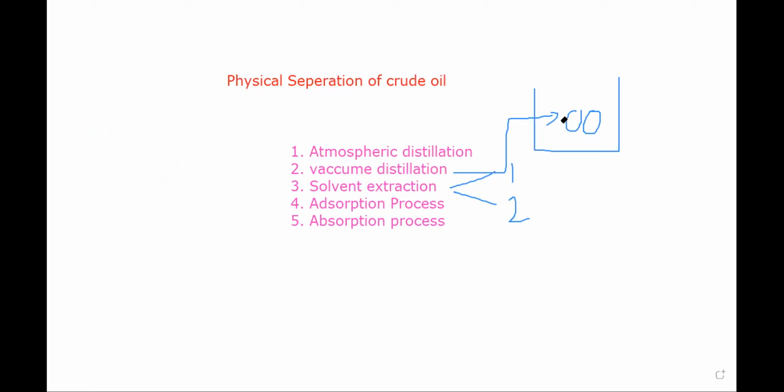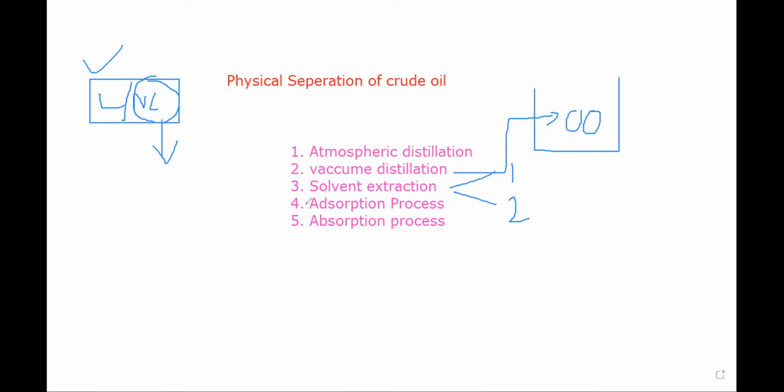Are you getting it? I'll explain it again. We are taking a component. It is made up of two components, right? First one is lubricating and second one is non-lubricating. I want to remove this non-lubricating part out of it. So I am taking a kind of liquid which dissolves this part only, and it leaves the lubricating part. This is the first method. In the second method, it is not dissolving anything. It just gives you a precipitate of this part. That is known as the second method of solvent extraction.